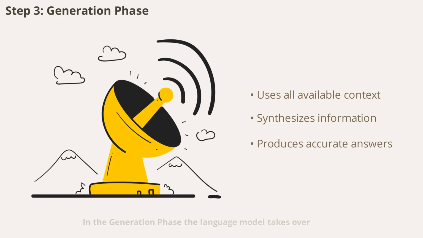In the generation phase, the language model takes over. It uses its pre-trained knowledge, the retrieved information, and the conversation context to generate a response. The result is an answer that's not only accurate, but also well-grounded in real data. This step is where the AI truly shines, synthesizing information from multiple sources to provide clear and reliable answers.